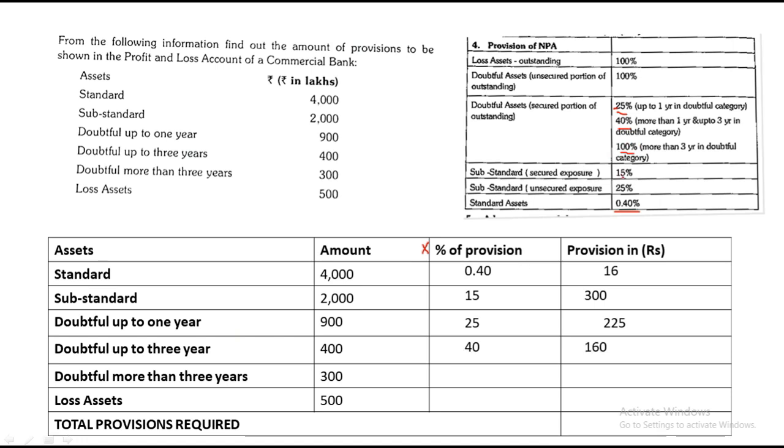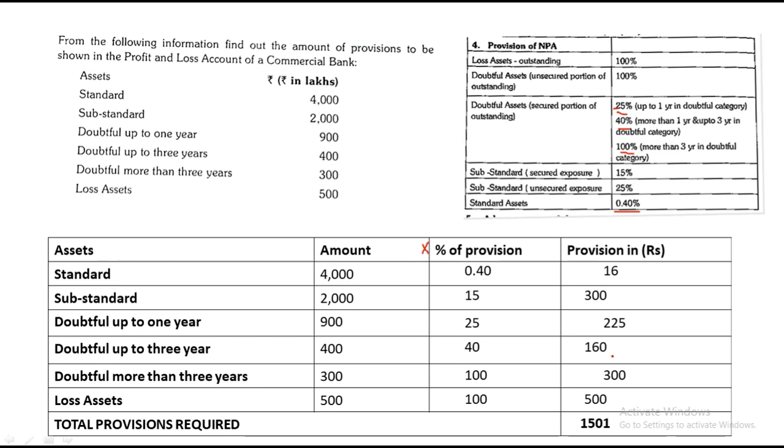Doubtful for more than 3 years, it is 100%. So 300 into 100% is 300. And loss asset is again 100%. 500 into 100% is 500. So it is as simple as that. You just have to remember the table. Based on whatever they have given you, you just take those provisions, multiply with the amount, and we get the total provision. We add up the values of all the provisions that we have got, and that is nothing but the total provision required. The total comes to 1501 in lakhs.